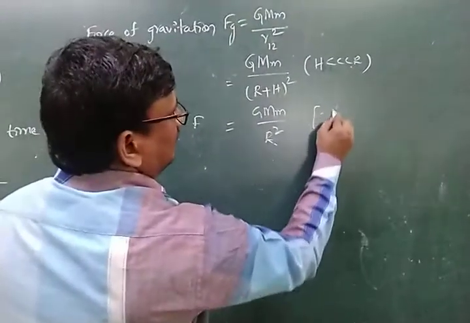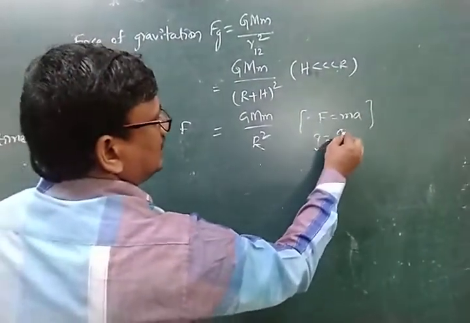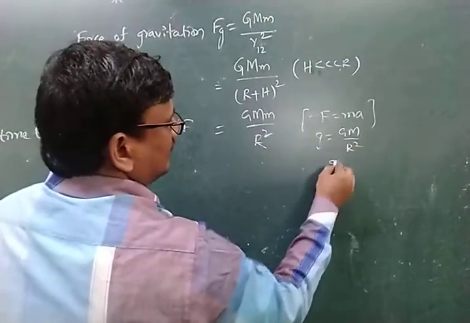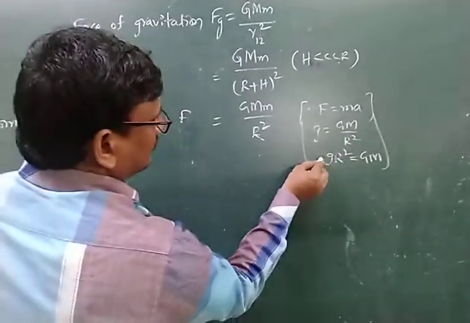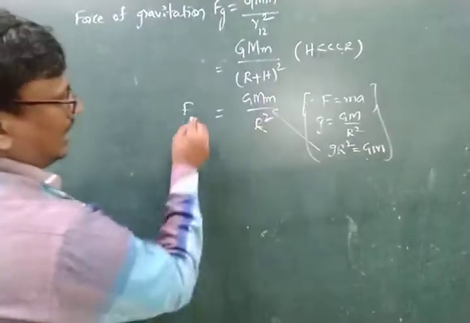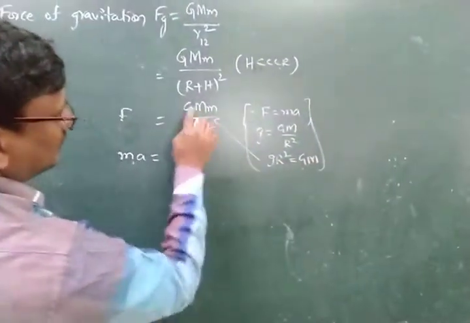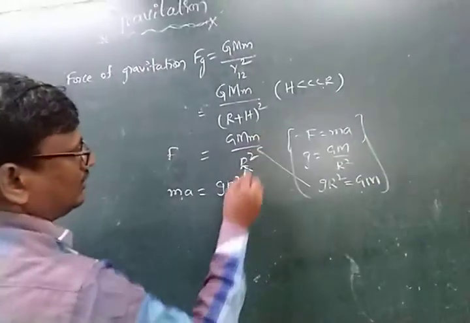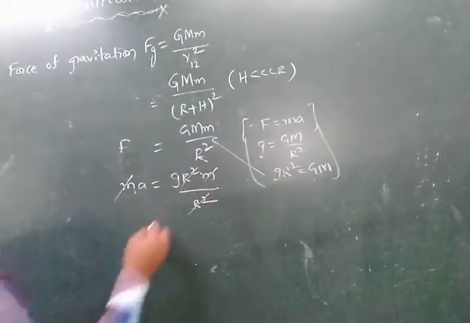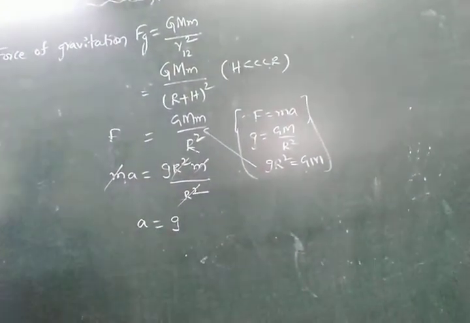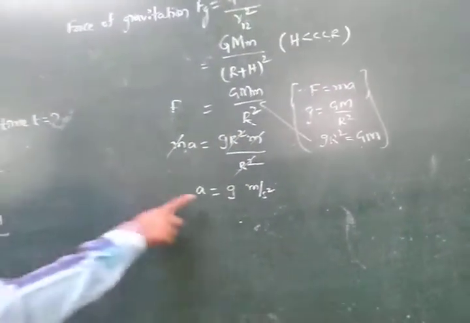From Newton's second law, F is equal to MA. And the relation between small g and capital G is g equals GM by r square, so g into r square is equal to GM. Now substitute the GM value and the F value: M into A is equal to g into r square into small m by r square, and r square and m get cancelled. The acceleration A is equal to g, in meter per second square.